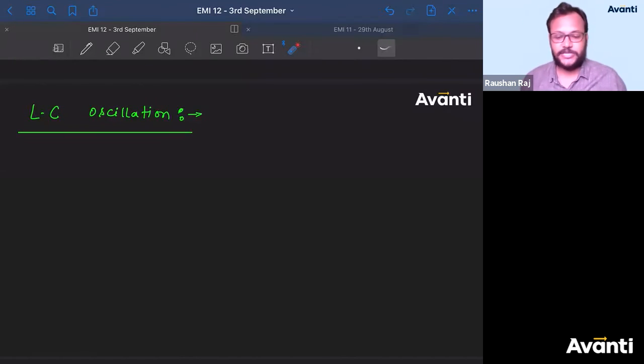चलिए, LC oscillation क्या होता है? Now this is not very important, but there have been instances where some theoretical questions have been asked from this particular topic. ठीक है, होता क्या है, कैसे होता है, बात करेंगे हम लोग.